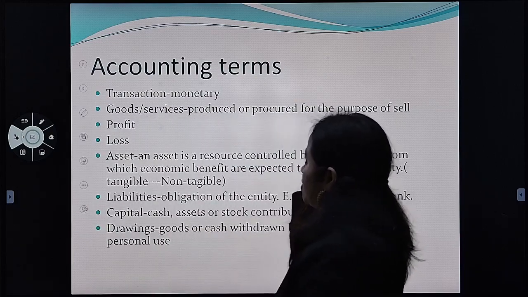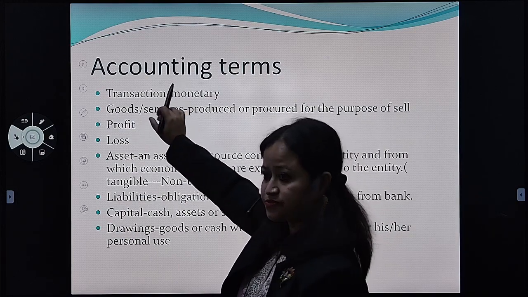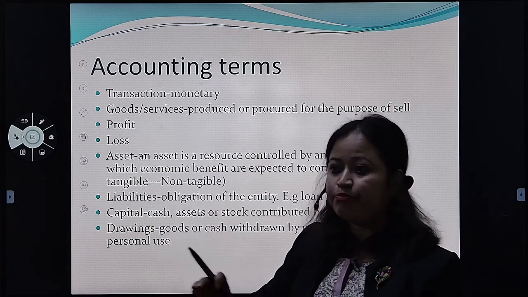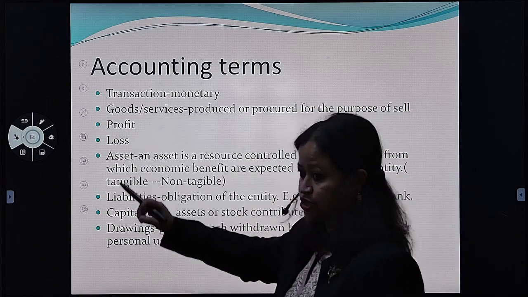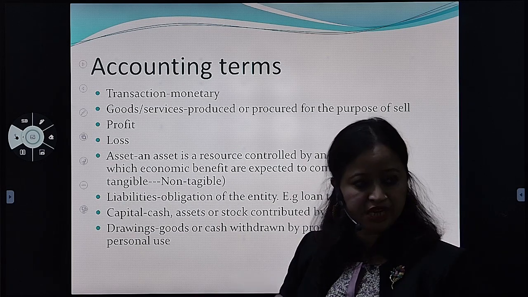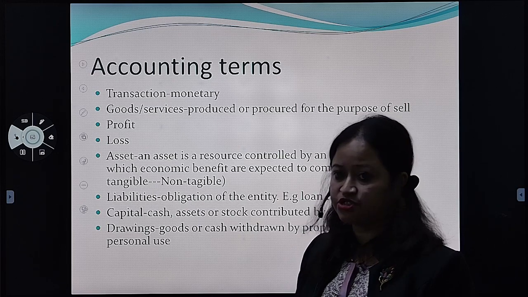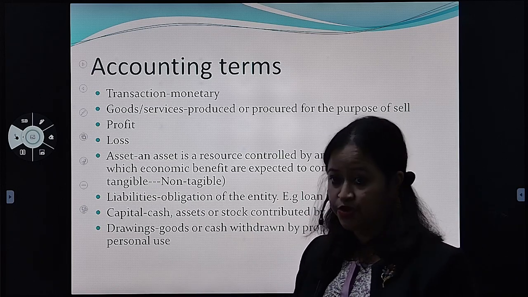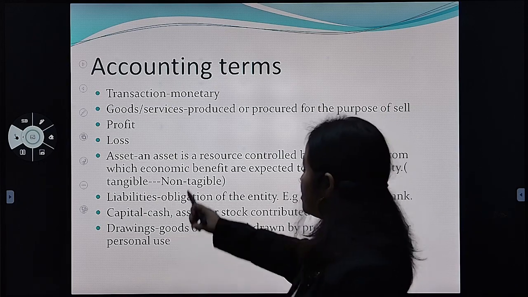Okay, so I'll tell you a few accounting terms here. The first one I have told you, that is transaction. One example of a transaction is salary paid. That is a business transaction. Business transaction means it has to be a monetary transaction, expressed in terms of money. Any non-monetary transaction is not a business transaction. If you're recording, there has to be some money value: salary paid rupees this much, sold goods for this much. So that is what a transaction is all about.